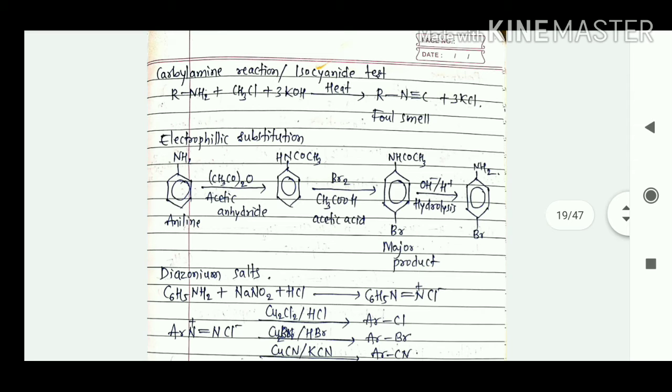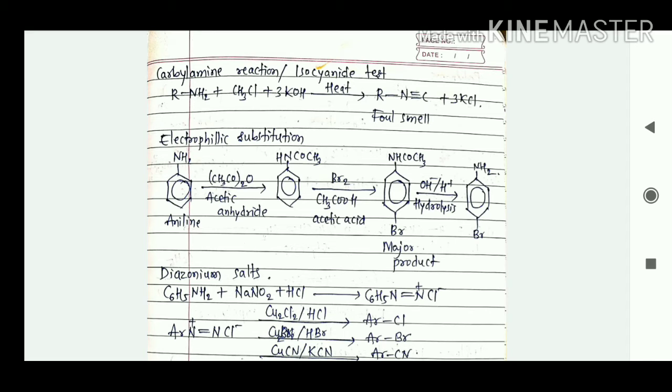It is known as the carbylamine reaction or isocyanide test. RNH2 in the presence of CHCl3 and KOH, if we heat it, here we're going to get the isocyanide, RN triple bond C. This one has a foul smell. So this is the confirmation for the presence of amine.